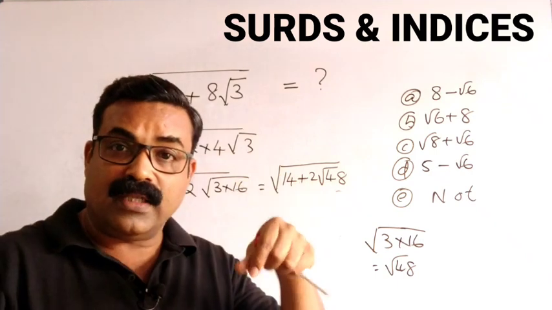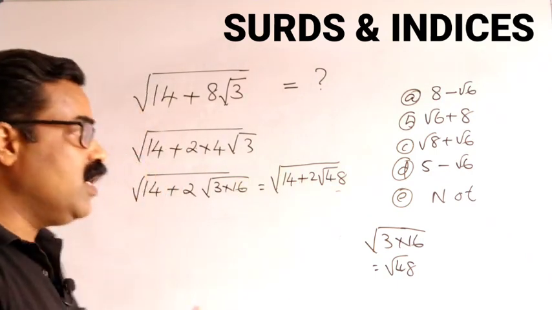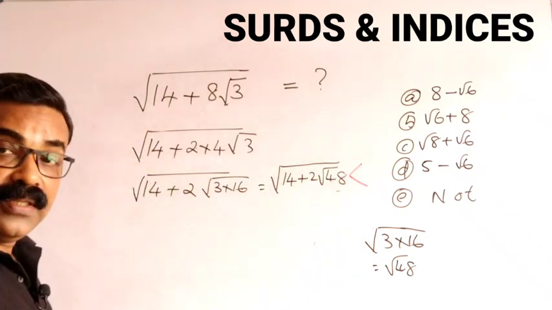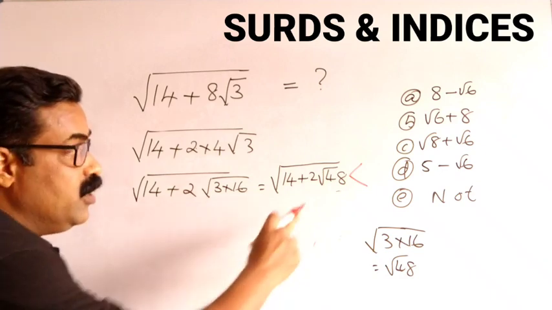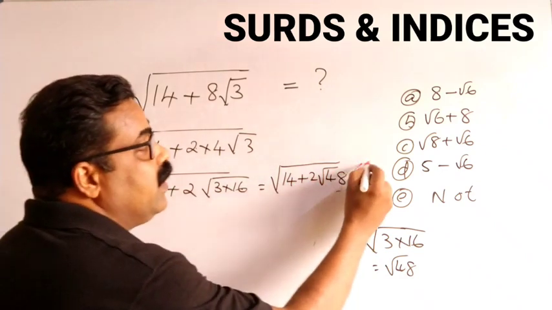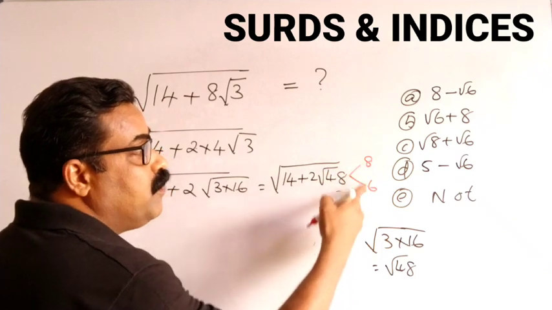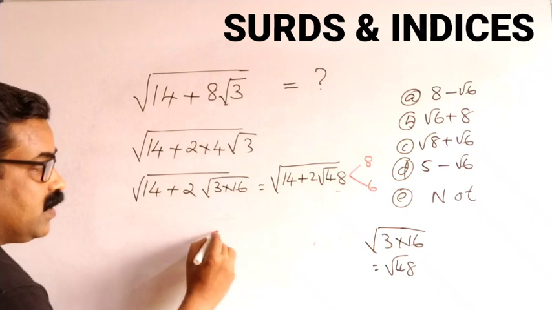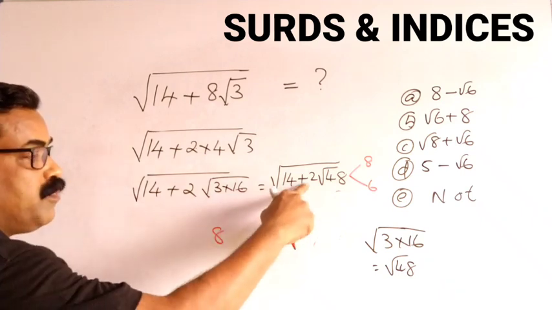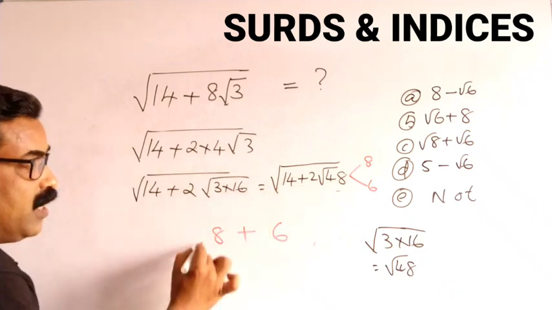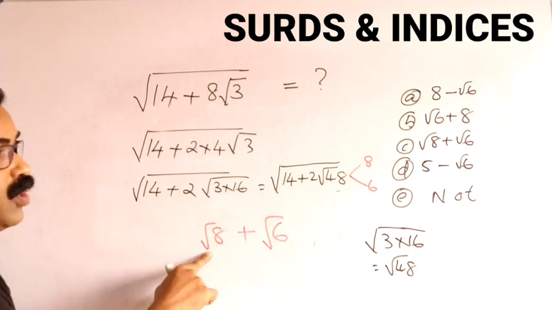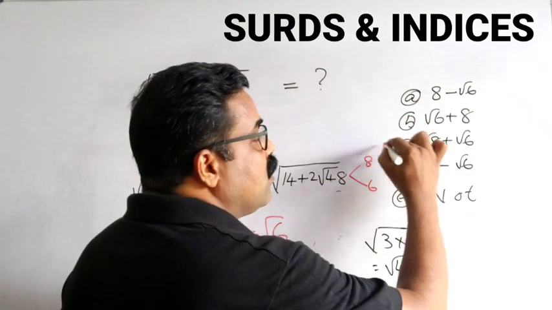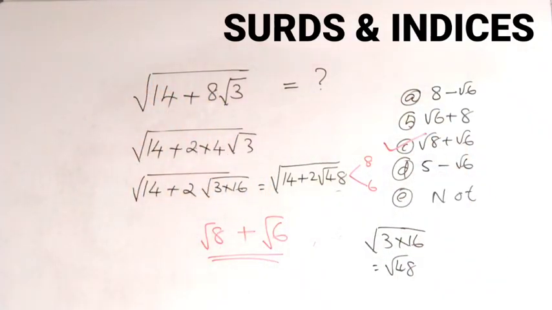So now you can apply the shortcut method. What's the shortcut method? We have to see the factors of 48. The two numbers, when you add, you should get 14. So I can take it as 8 and 6. 8 plus 6, 14. 8 into 6, 48. So write the answer 8 and 6. Here it is plus, so the answer also will be plus, and put root in both the numbers. So root 8 plus root 6 will be the answer. From the given options, I can mark root 8 plus root 6 as the correct answer.